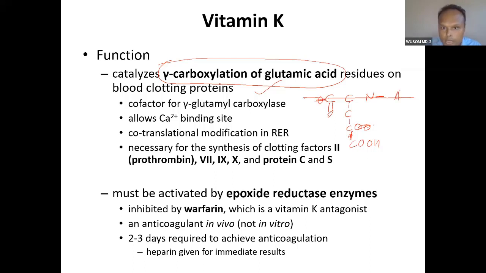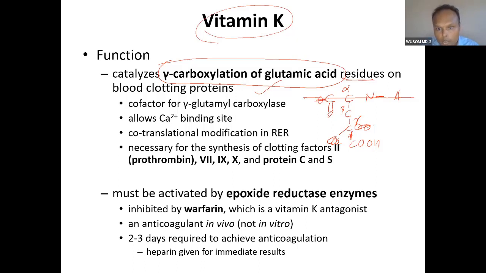So you can see, this is the alpha carbon, this is the beta carbon, this is the gamma carbon. With the gamma carbon, vitamin K actually adds CO2 here, on the amino acid residue. See why we call it amino acid residue? Because the amino acid is present in the clotting factor, and that is why we call it amino acid residue. So it adds a gamma carboxy group at the gamma position: alpha, beta, gamma. And that is why this is called gamma carboxylation of the glutamic acid residue.